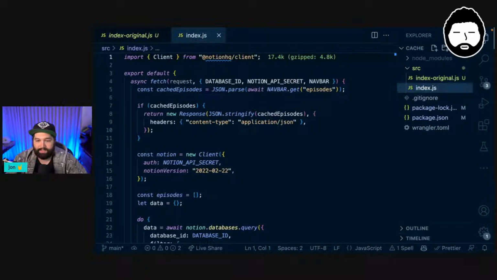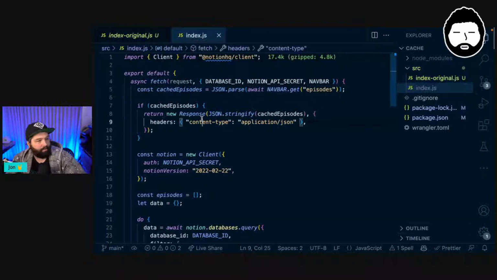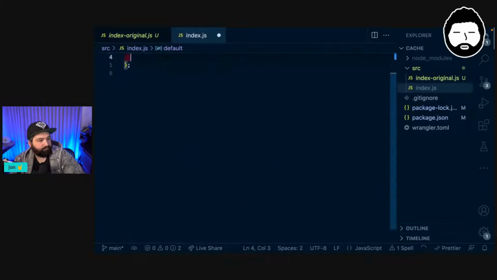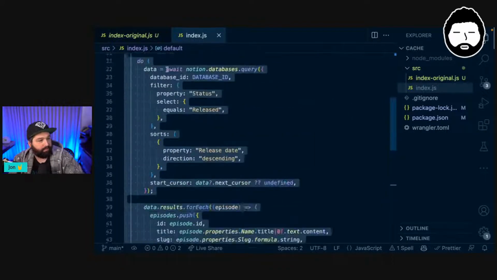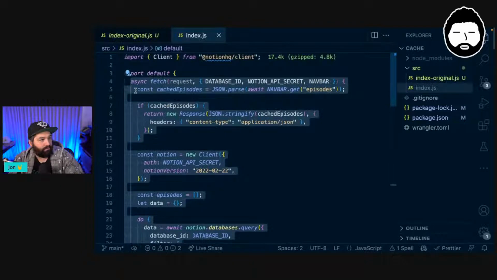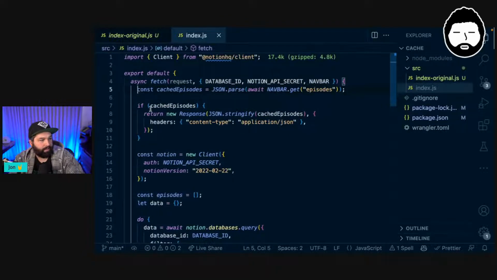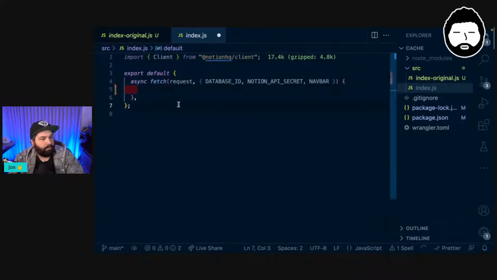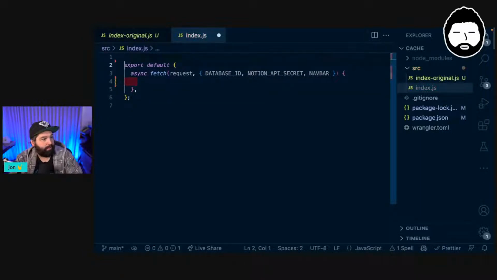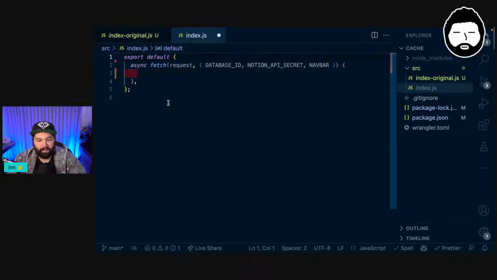Because the very first thing that we're going to do in our new version is get rid of all of this. And we're also going to, sorry, I was meant to leave the fetch bit there, wasn't I? We'll have our fetch. That will stay the same, but the rest of this will go. Cool. So that's looking nice and clean. We also don't need our Notion client here at the moment, but we'll bring that in when we need it.